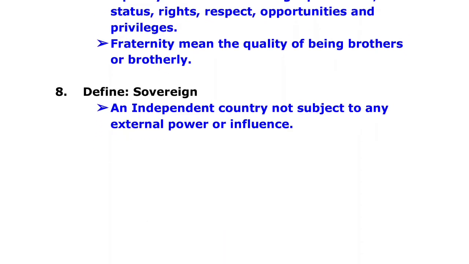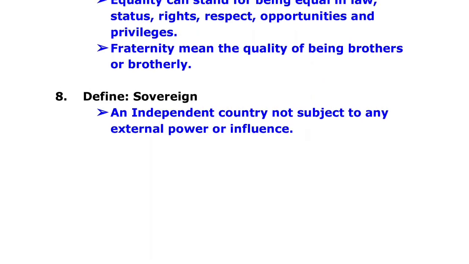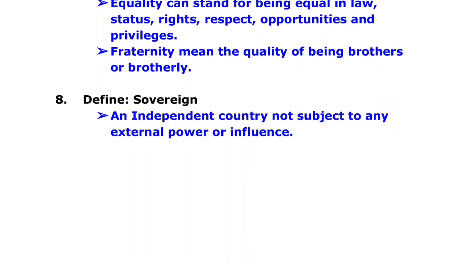Next, eighth one, define sovereign. Answer: An independent country not subject to any external power or influence.